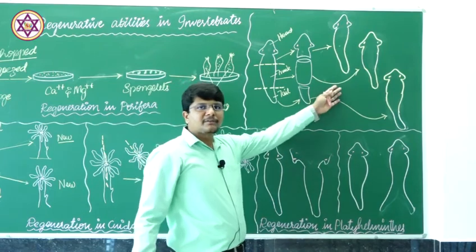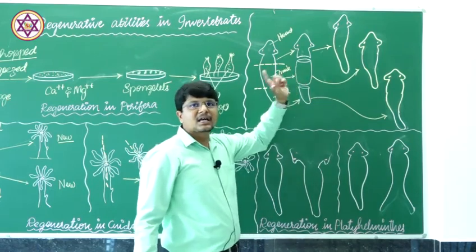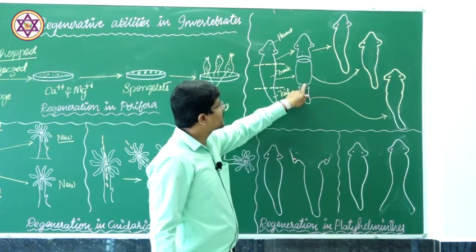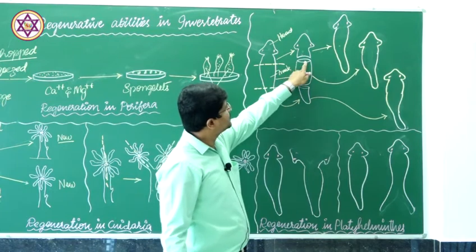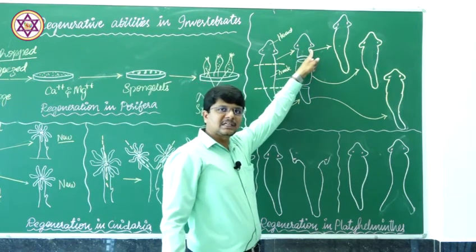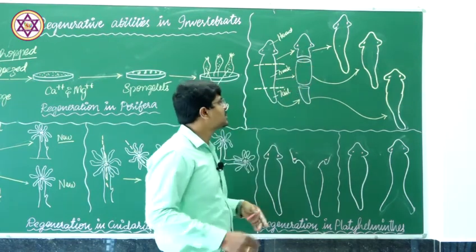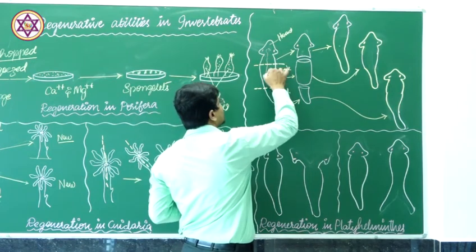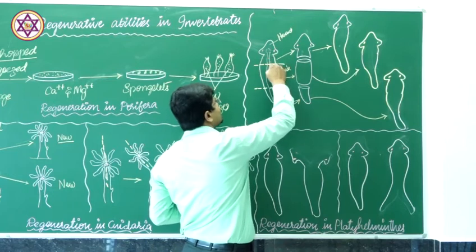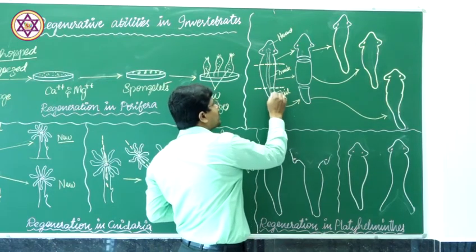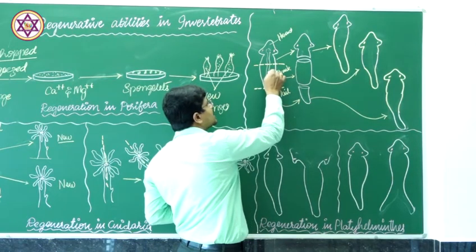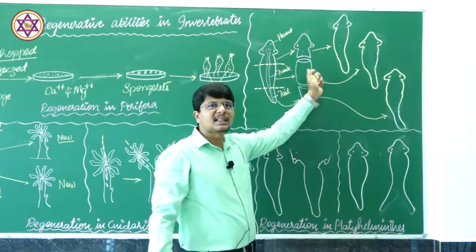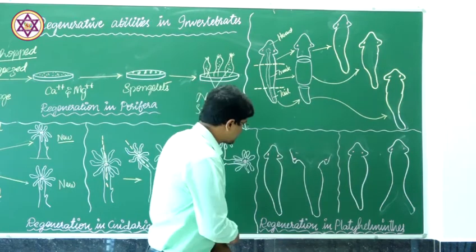This power of regeneration at a particular pole, that is, this pole gives out the tail and this pole gives out the cephalic region or the head region, is by the activity of the intestinal cells present in the digestive system that possesses the intestine. The activity of the intestine is said to maintain the polarity of regeneration in this group of individuals.